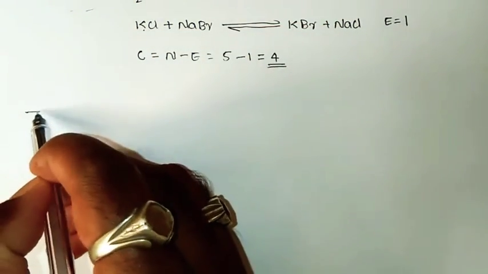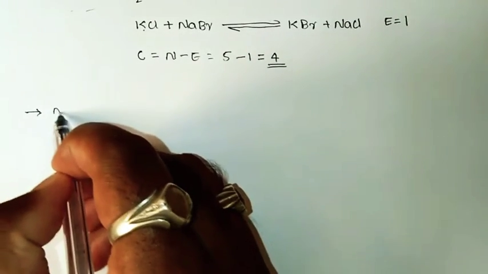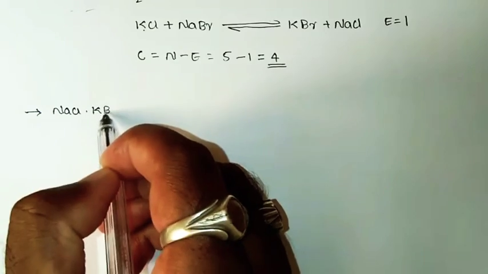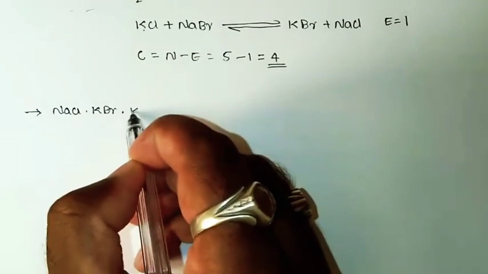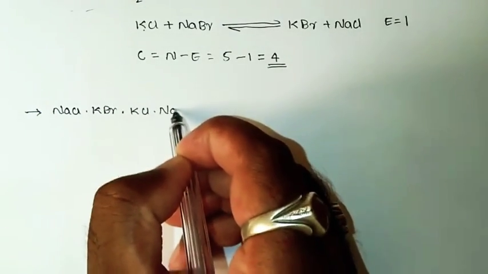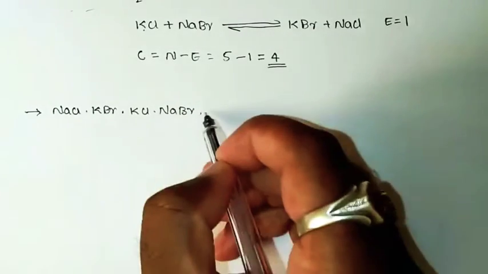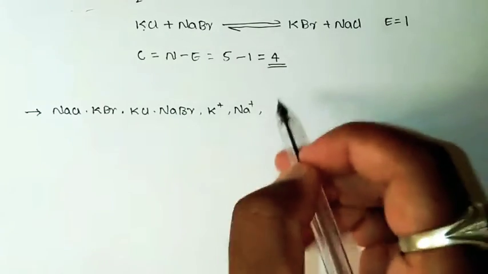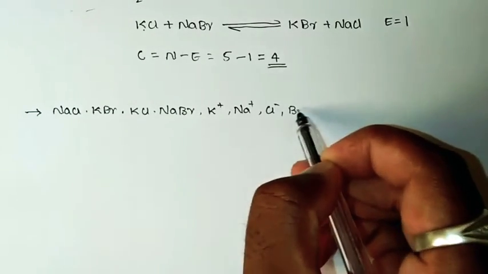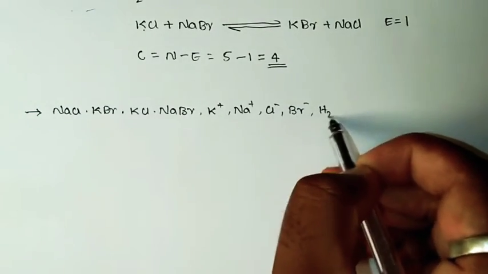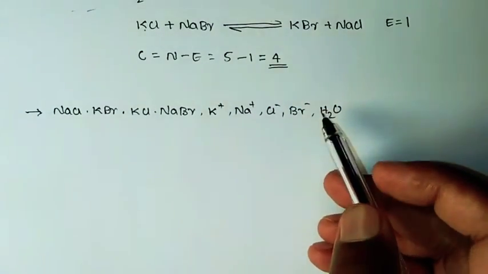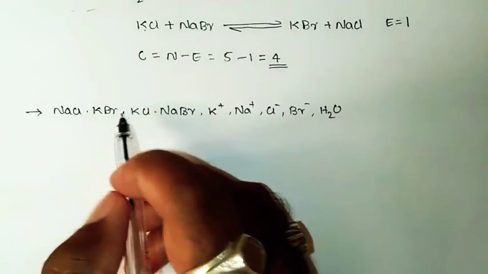So let us consider the system consisting of NaCl, KBr, KCl, NaBr, as well as the ionic forms, that is K plus, Na plus, Cl minus, Br minus and H2O. So these are the constituents that are present in the system. So for this we should frame the independent equations.